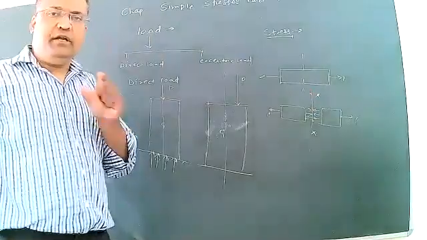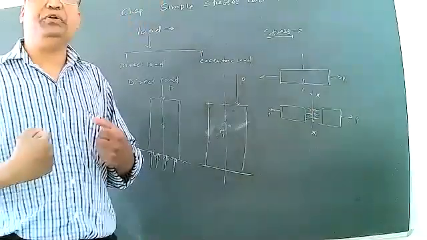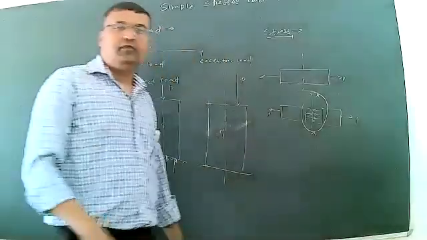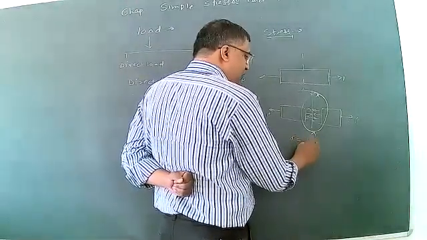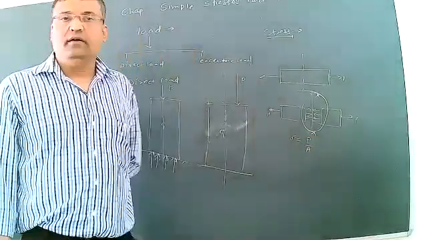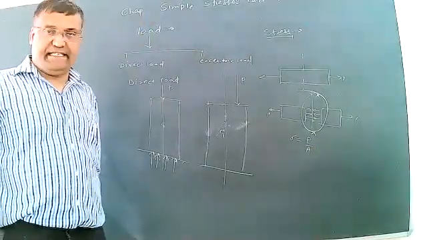Stress is defined as internal resisting force developed per unit cross-sectional area. It is mathematically represented by sigma equal to P upon A. Force per unit area is said to be stress.